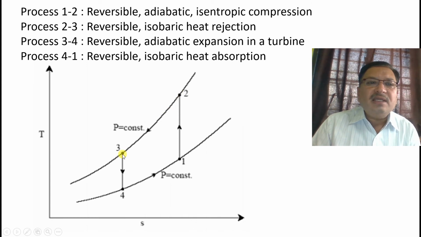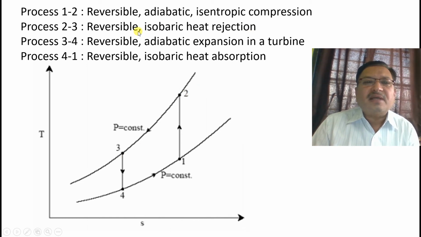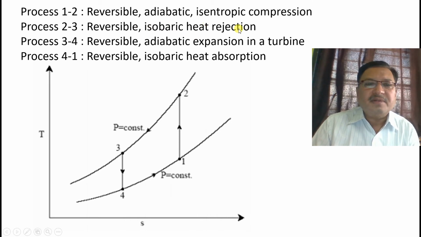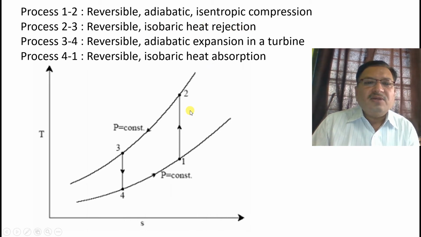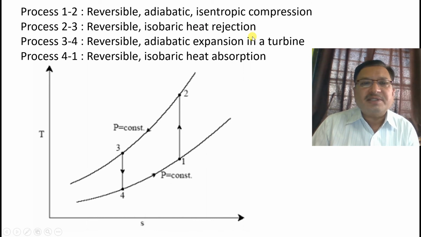Now 2-3 is reversible isobaric heat rejection. During the process 2-3, heat is rejected at constant pressure. Isobaric means constant pressure process. All these processes are reversible. So process 2-3 is a reversible isobaric heat rejection process.